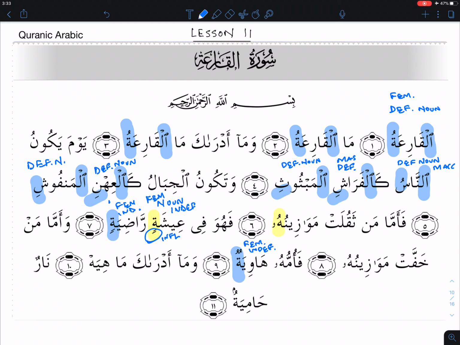No signs we can identify in this ayah number 10. The last ayah, نَارٌ حَامِيَةٌ. Again, this one is a feminine noun. Okay. So we would say this is a feminine indefinite noun. Interesting stuff. Alhamdulillah.